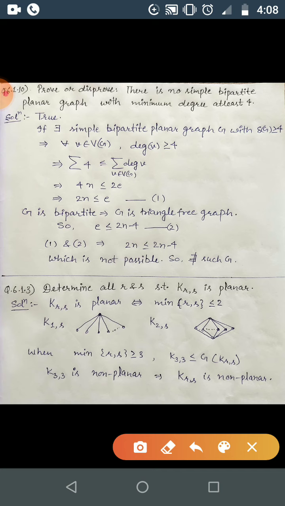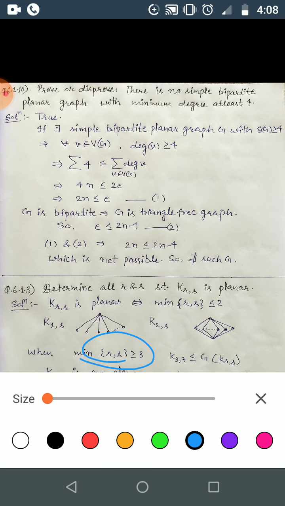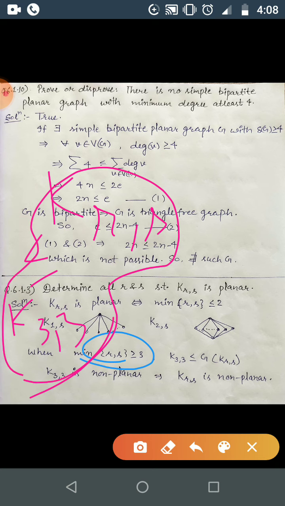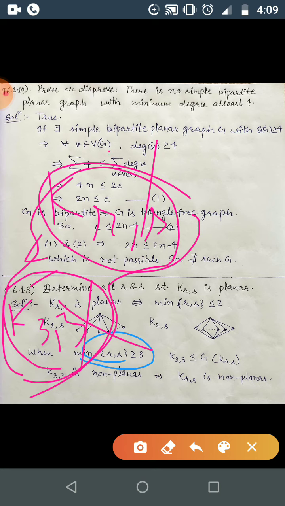Whenever the minimum of R and S is at least 3, both are at least 3, then K_{3,3} is a subgraph of K_{R,S}. K_{3,3} is non-planar, so this graph is also non-planar, correct?